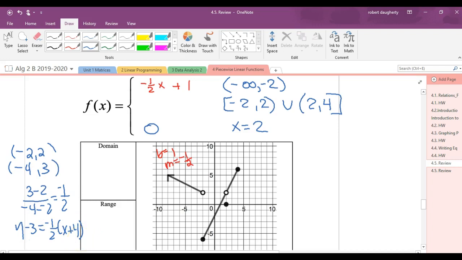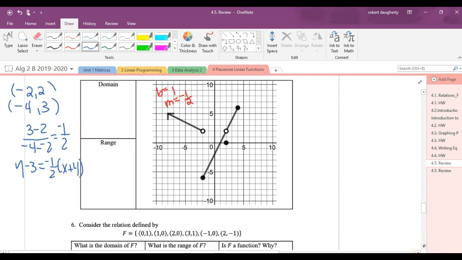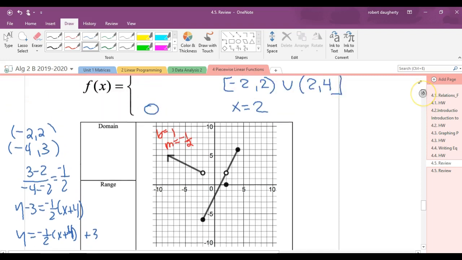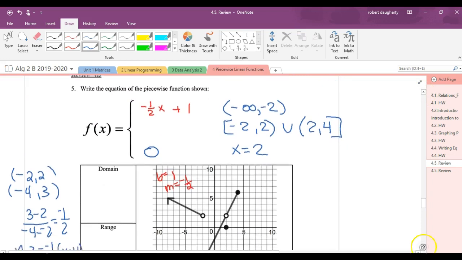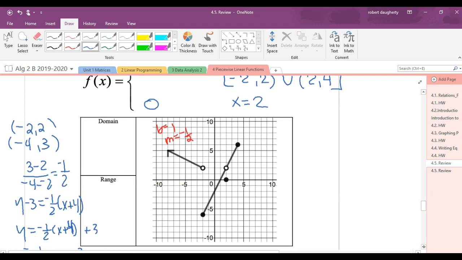And then when I simplify that, I get y is equal to negative 1/2 x plus 4 plus 3. Okay, you could leave it like that. That would be fine. If I went a little bit further, this is negative 1/2 x, and then negative 1/2 of 4 is minus 2, plus 3. That gives me negative 1/2 x plus 1. Okay, so that is the same equation that I got right here, negative 1/2 x plus 1, from negative infinity to negative 2.